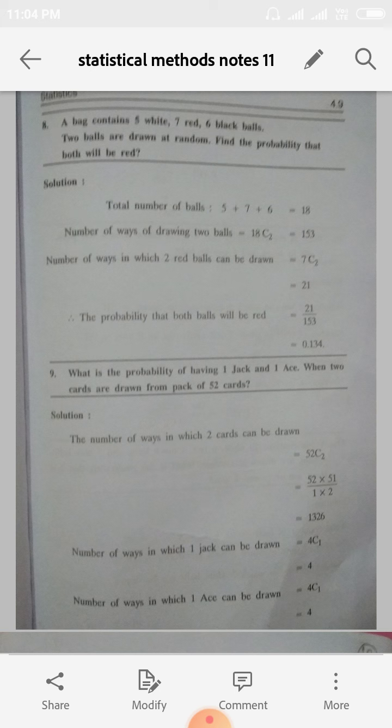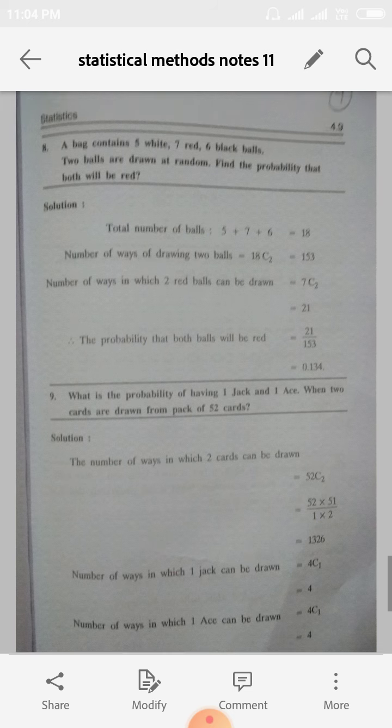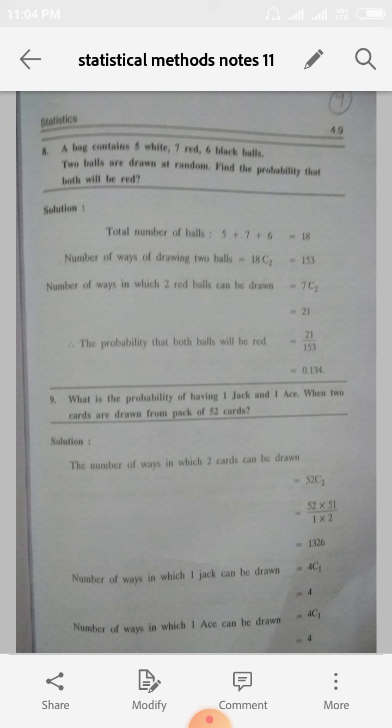So the number of ways of drawing 2 balls is nothing but 18C2. C is nothing but combination. Out of 18 balls, we have to take 2 balls. 18C2 can be explained as 18 into 17 by 2 into 1. So we get the answer 153. That is nothing but n.